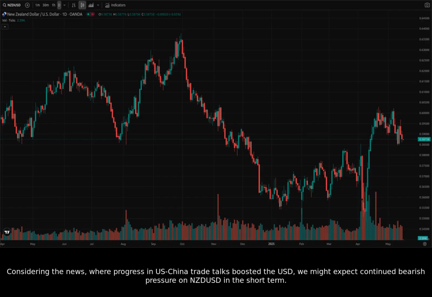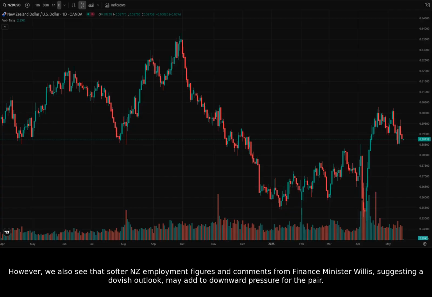Considering the news, where progress in US-China trade talks boosted the USD, we might expect continued bearish pressure on NZDUSD in the short term. However, we also see that softer NZ employment figures and comments from Finance Minister Willis, suggesting a dovish outlook, may add to downward pressure for the pair.